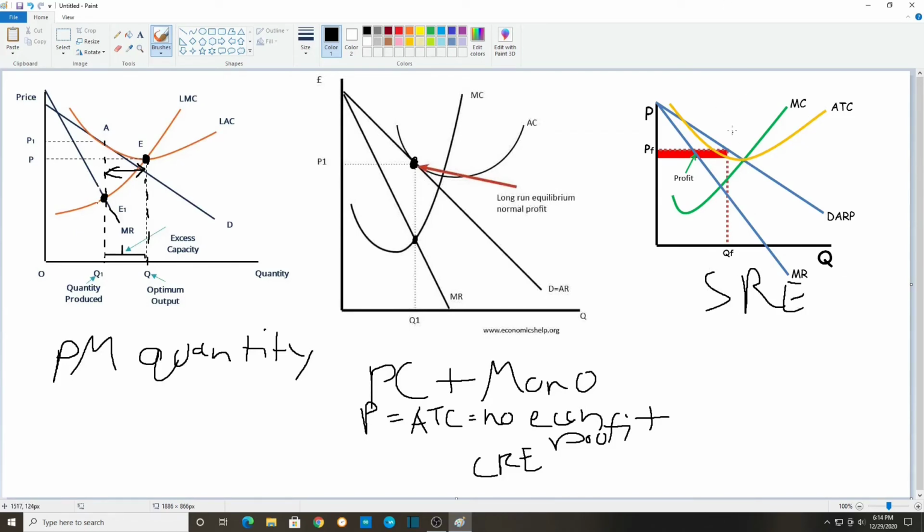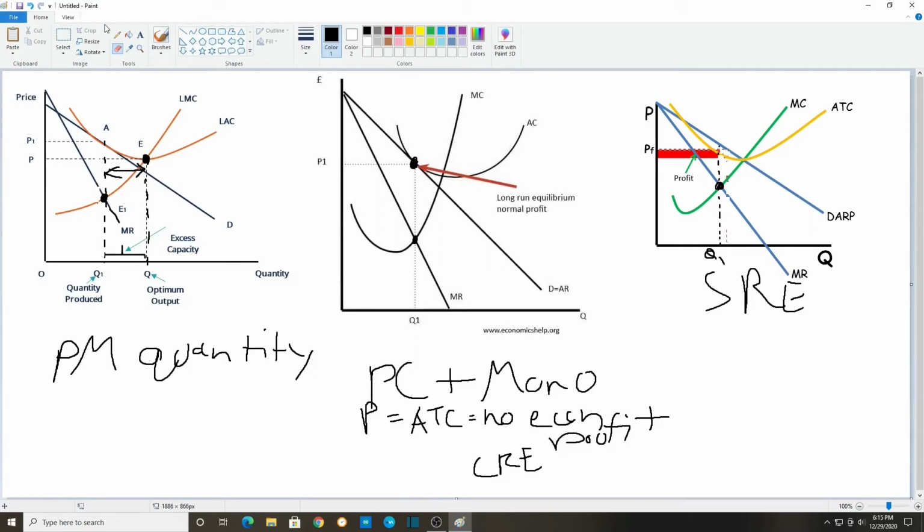As you can see, they're making some profit. I got these graphs from the internet, so some of them are wrong. Let me just correct it. There, that's the correct quantity, where MR is equal to MC. That's the correct quantity they're producing at. And this profit should be a bit smaller.